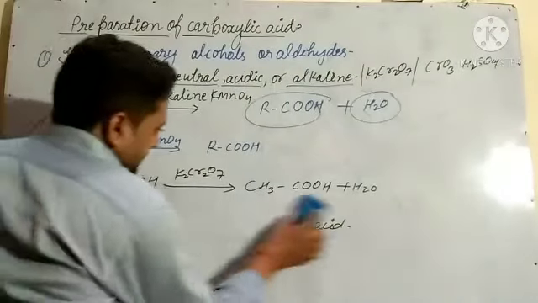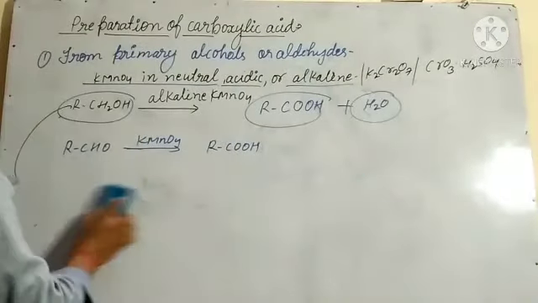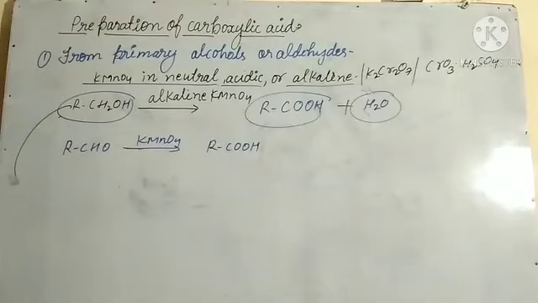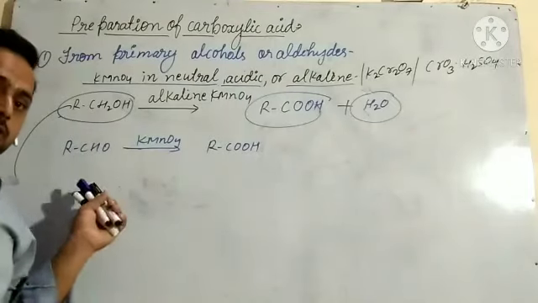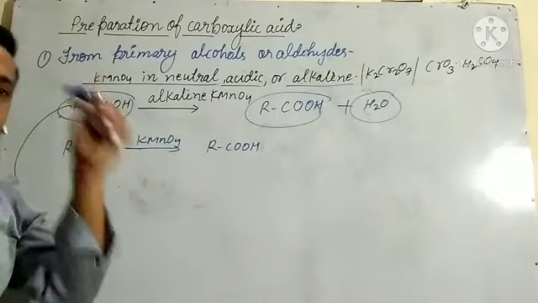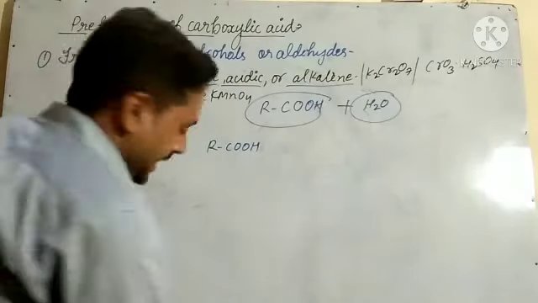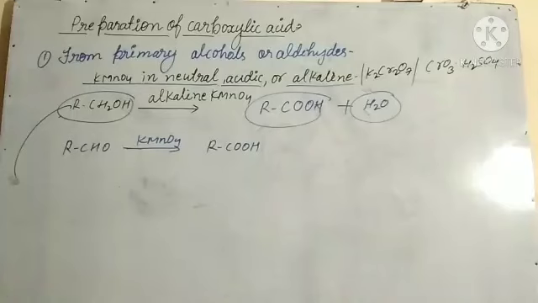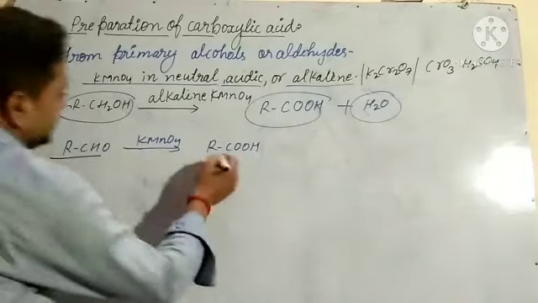And the next point is oxidation of aldehyde. This topic you have studied; I have taught it. You can turn the page and see there. Oxidation of aldehyde by KMnO4, a strong oxidizing agent, oxidizes aldehyde to acid.